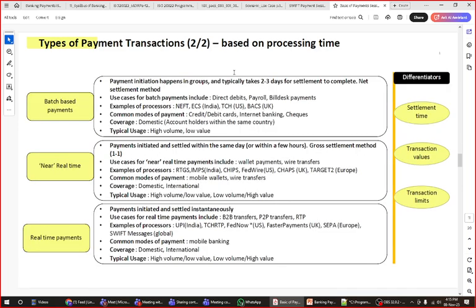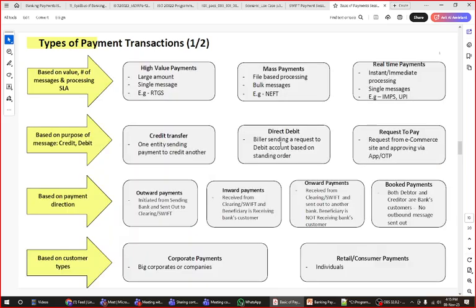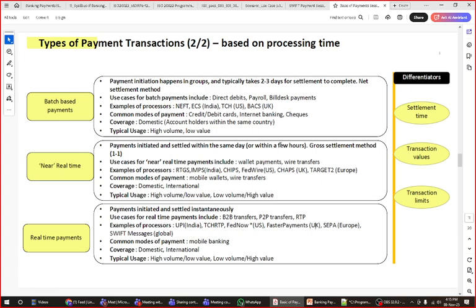I'm starting from now. These are the types of payment transaction based on the processing time. This is one of the bifurcations of the basic payment, because today is the first session of our classes. I'm starting with the very basics: what are the different types of transaction based on the processing time. Earlier we bifurcated the payment depending on the payment transaction type. Now this is based on the processing time.